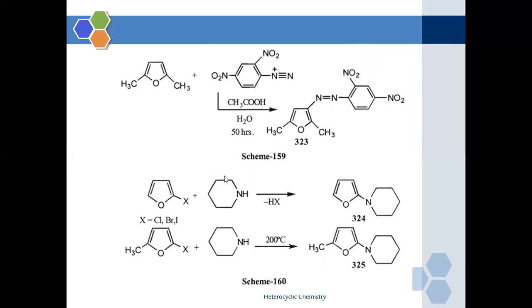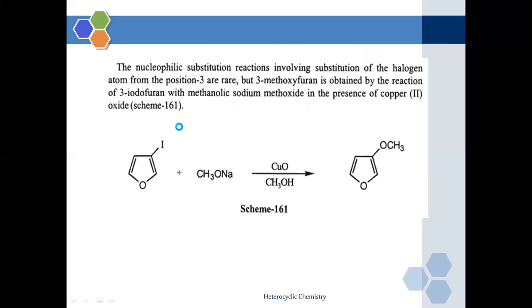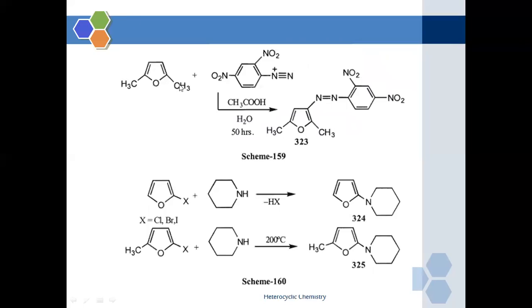Now when a substituted dimethyl furan will react with the nucleophilic substitution reaction, that is diazotization, they are going to form a substituted derivative at the carbon number 3 position.